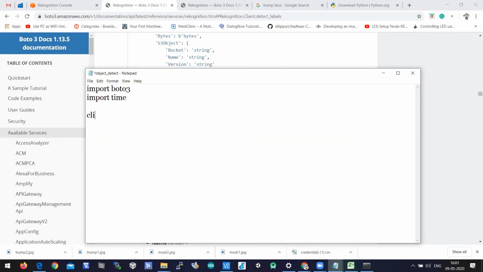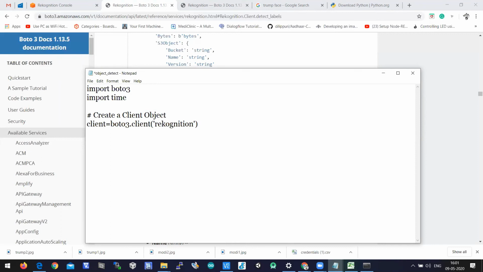Let us create a client object. In the previous program we followed the same syntax to create a client object: client equal to boto3.client of rekognition. That is the service which we are using now.